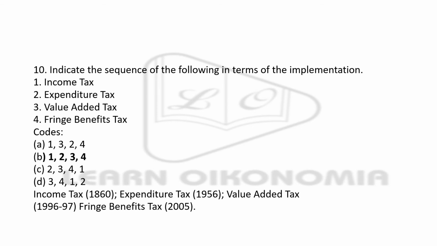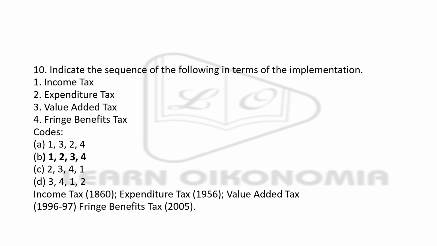Now you have to indicate the sequence following in terms of implementation, which was implemented first and which was implemented last. Just the sequence needs to be identified, the right sequence, the correct answer. You are given income tax, expenditure tax, value-added tax, and fringe benefit tax, and a set of options interplacing 1, 2, 3, 4 in different orders, and the right order indicating option is option B, 1, 2, 3, and 4.